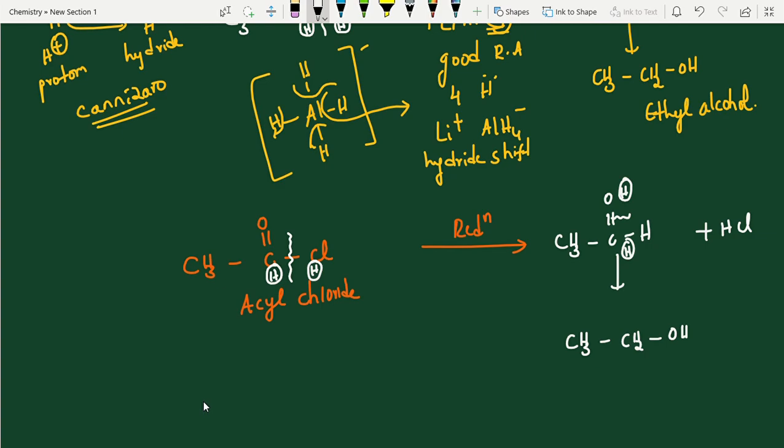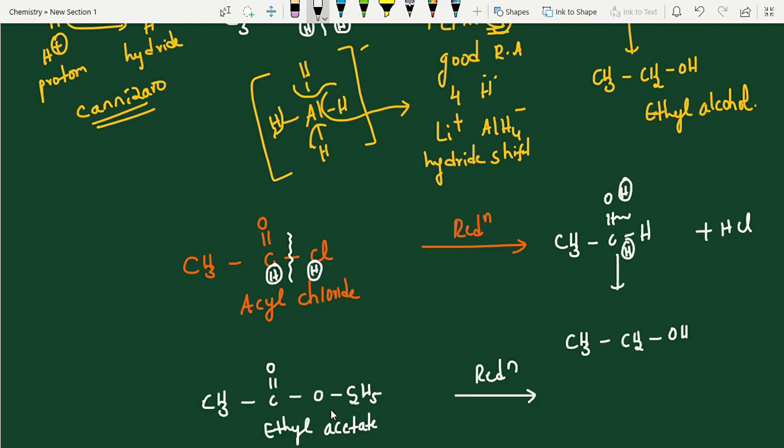Okay. Now I am going to give one more question here. Acid derivative, that is an ester I am taking. Try this one. It is also very easy. These are all acid derivatives, like the acyl chloride. So what is this name? Ethyl acetate, an ester. Ester is an acid derivative only.